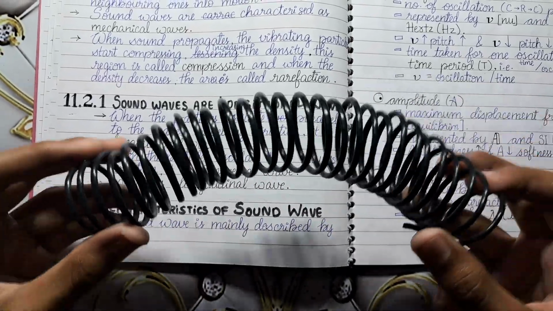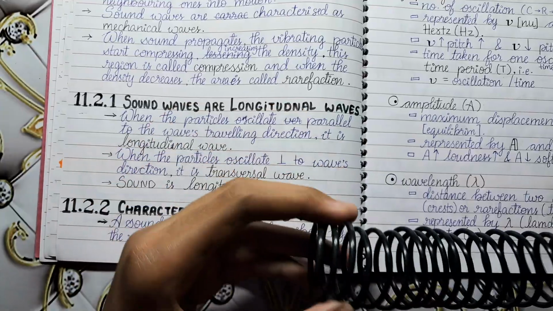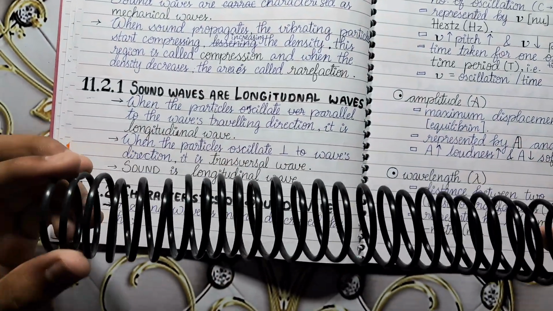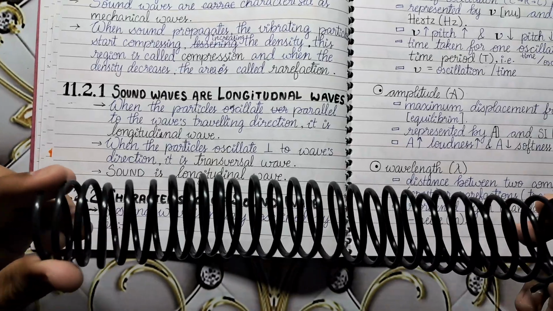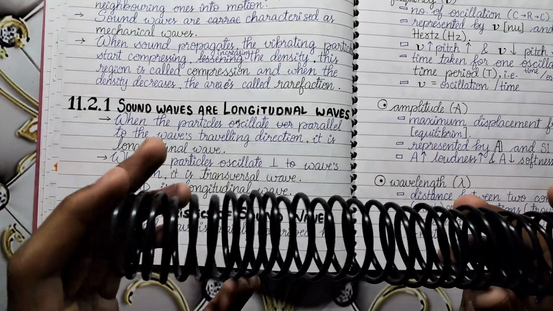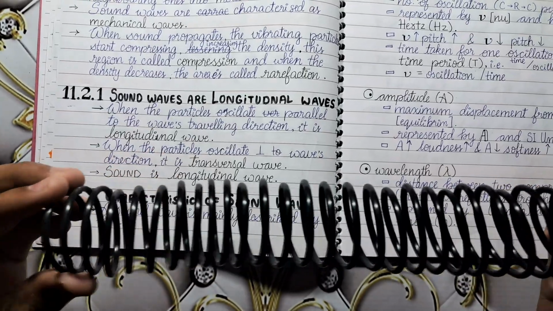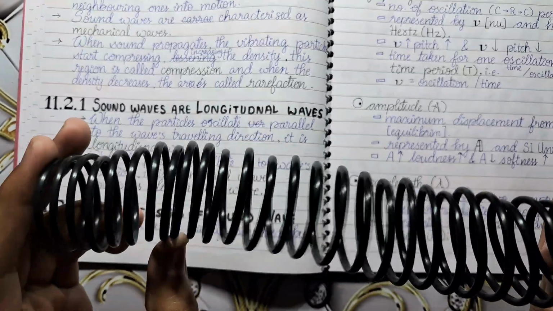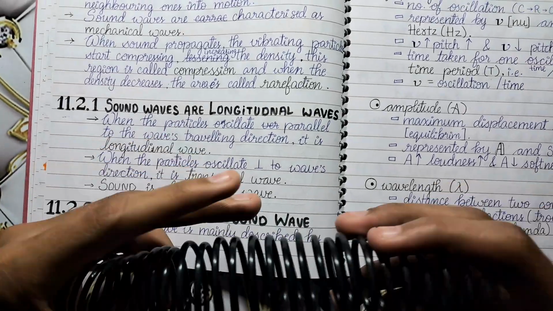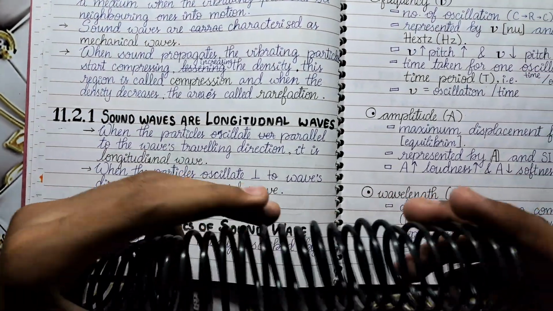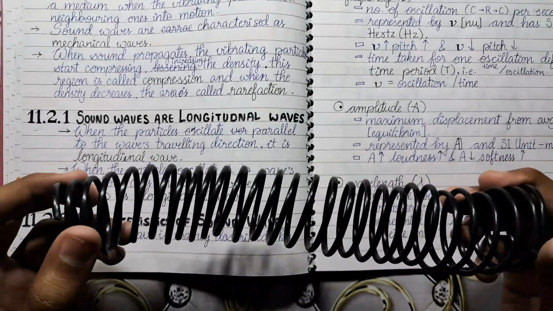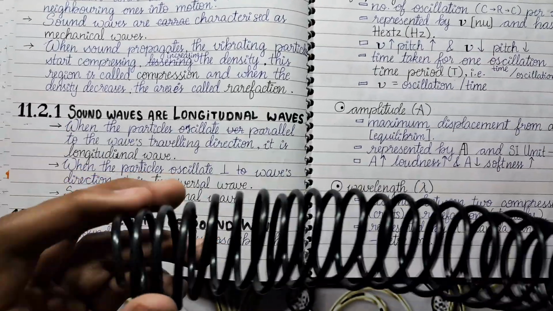Otherwise, if they are moving in this direction and the sound is traveling in this, it is considered a transverse wave. Sound is a mechanical wave, and it is expressed through this because it shows compressions and rarefactions. We can see that in some areas there are compressions, in some areas it is expanded, and in some areas it is again compressions. These compressions, rarefactions and compressions simultaneously lead the sound to our ear.